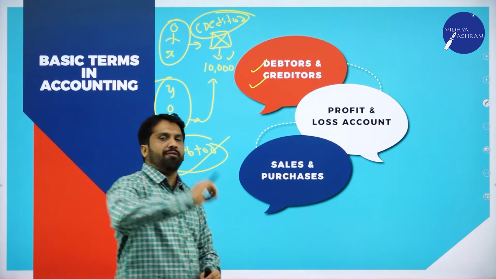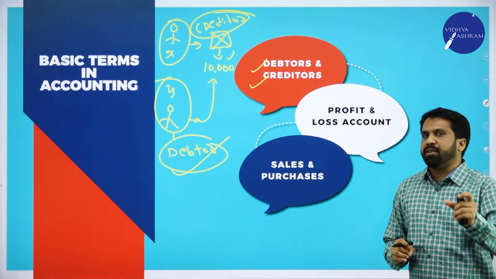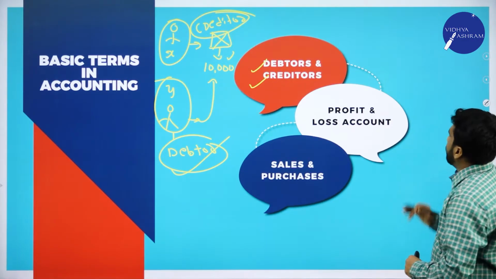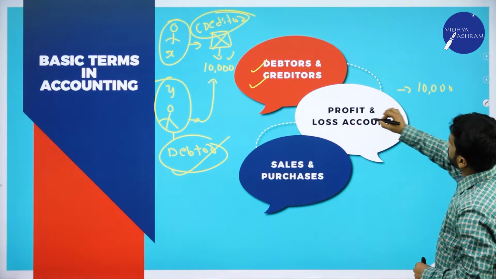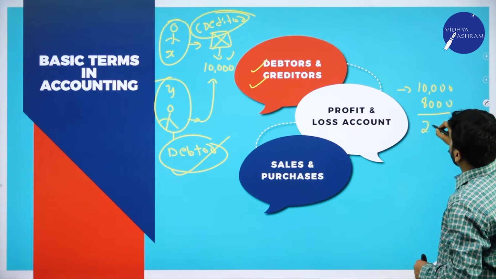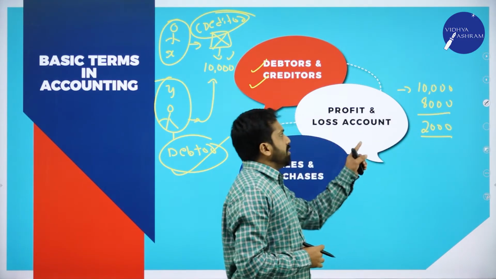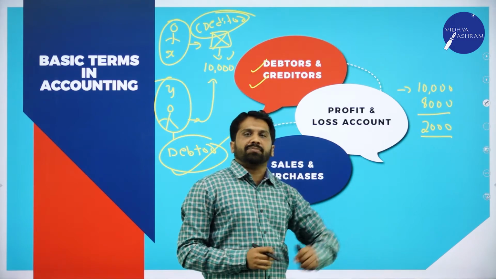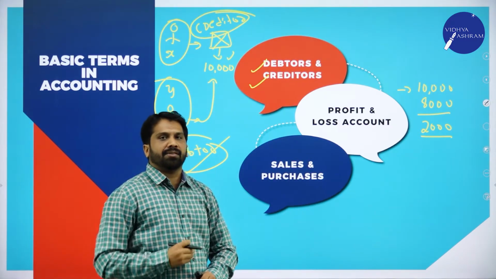Next one is profit and loss account. It is a separate statement of account. Your total sales is around 10,000 and your total expenses around 8,000. This 2,000 we call it as profit. So what is your profit? 2,000.